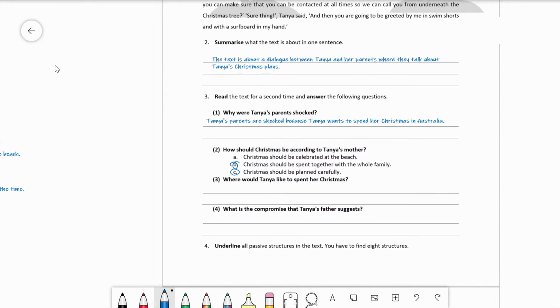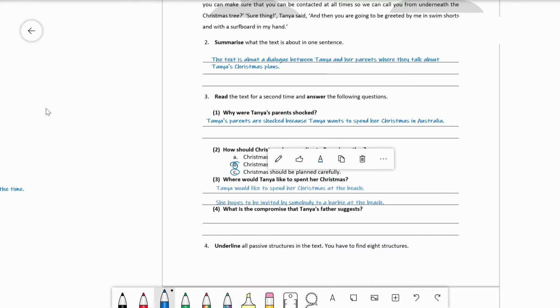Now, where would Tanya like to spend her Christmas? Tanya would like to spend her Christmas at the beach. She hopes to be invited by somebody to a Christmas barbie at the beach. I don't know if you know what a barbie is. This is an Australian typical term for barbecue. That means they're at the beach celebrating together, and they maybe have some meat or some veggies that they are grilling over the fire. So this is a Christmas barbie, a Christmas barbecue.